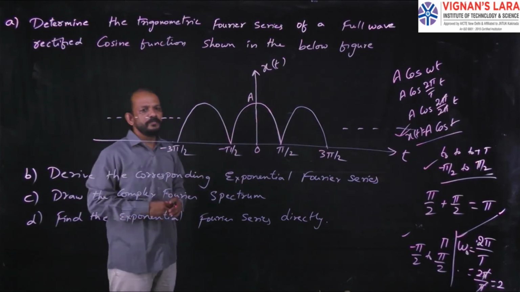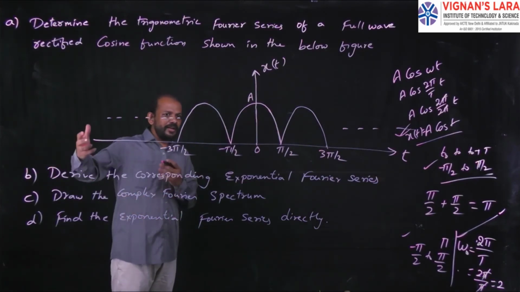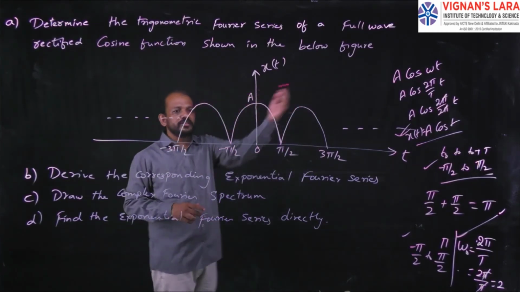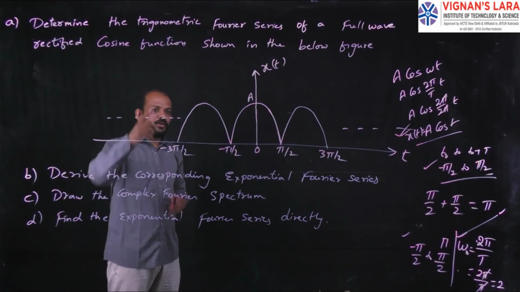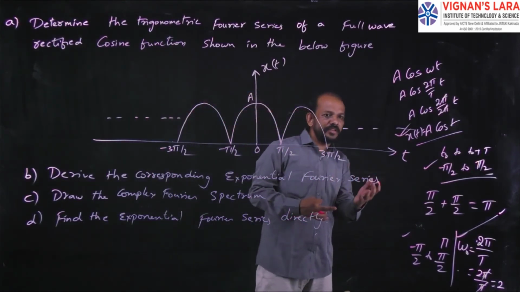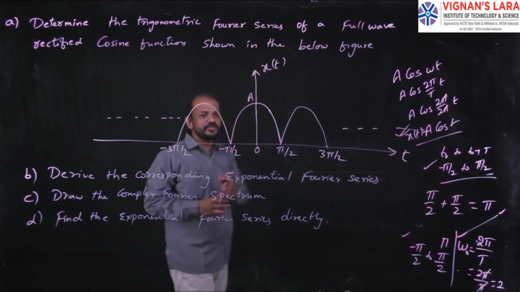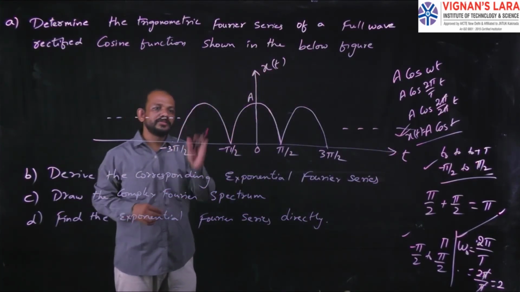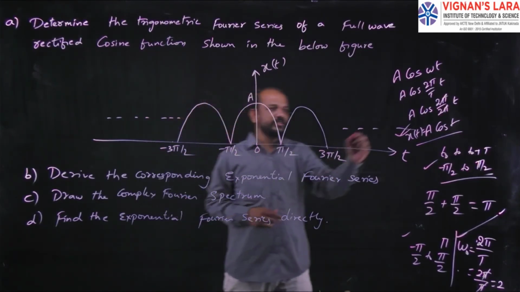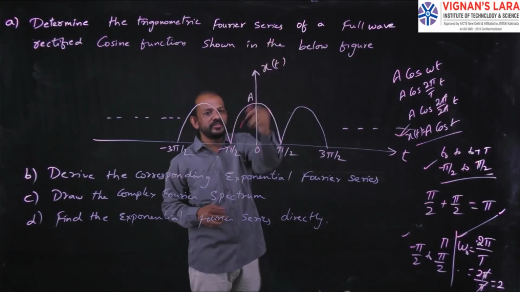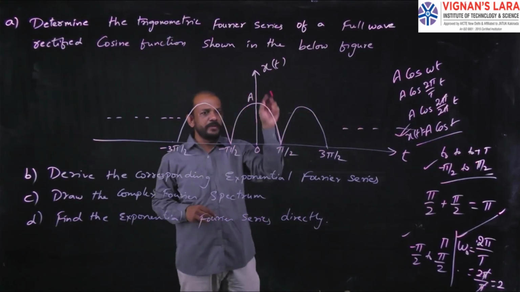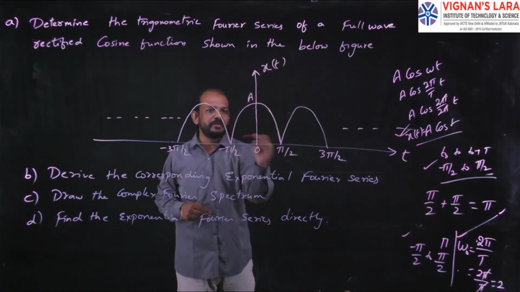So simply, what do you have to do? In the first problem I took the trigonometric Fourier series representation. Here also I have to take the trigonometric Fourier series representation. In that, go for finding the value of a naught in the formula, then an in the formula, and then bn in the formula. Substitute all the values in that equation, and then you get the trigonometric Fourier series representation. That is how to find the trigonometric Fourier series of this given waveform. Simple. In the formula, the limits minus pi by 2 to plus pi by 2 have to be taken, because this is from minus pi by 2 to plus pi by 2.